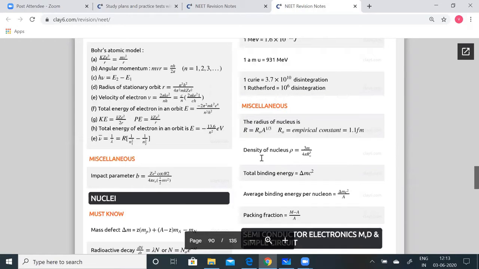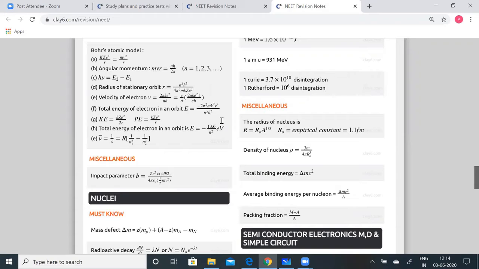Fermi. The density of the nucleus rho is given by 3m / 4πR0^3, where m stands for mass and R0 is the distance of closest approach. So the density of the nucleus can be calculated using this formula. Total binding energy is equal to Δmc². Average binding energy per nucleon is equal to Δmc²/A. Packing fraction is given by (m − A)/A. So these are the important formulae you'll have to know.